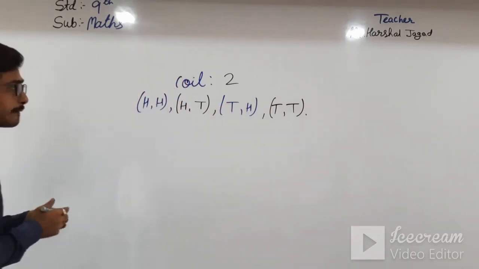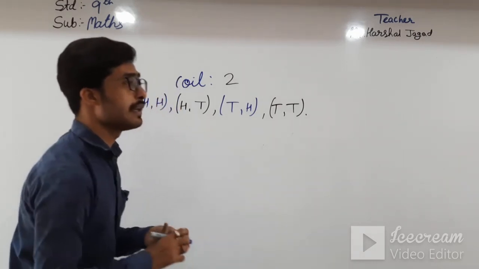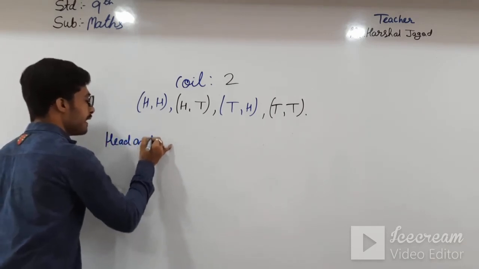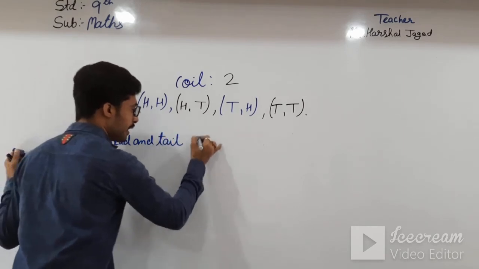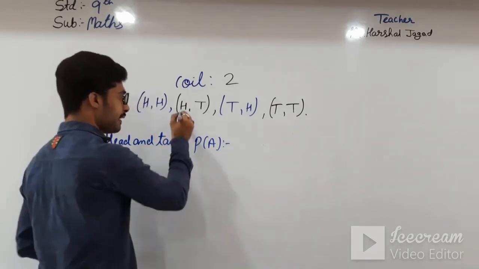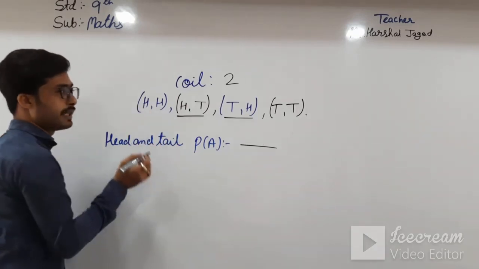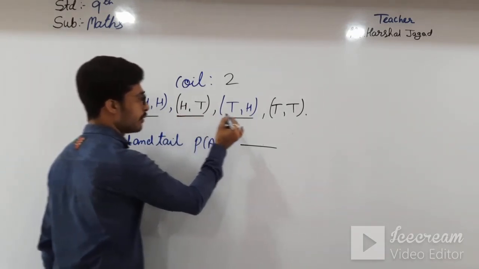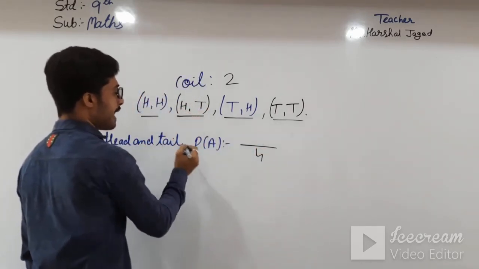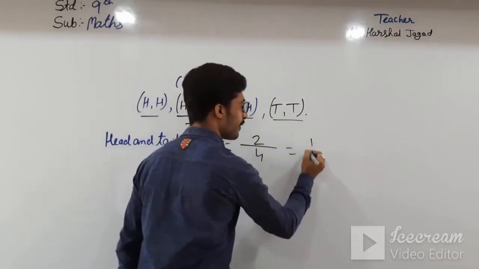Here they can ask the probability of getting head and tail both. If I say P of A, then here you can see head and tail, this is 1 and this is 2. But before that, what do we have to write? How many outcomes are there? 1, 2, 3, 4. So down you have to write 4. And how many have head and tail both? This one and this one, so I will write 2 over here. So I can write 2 by 4, that is 1 by 2.